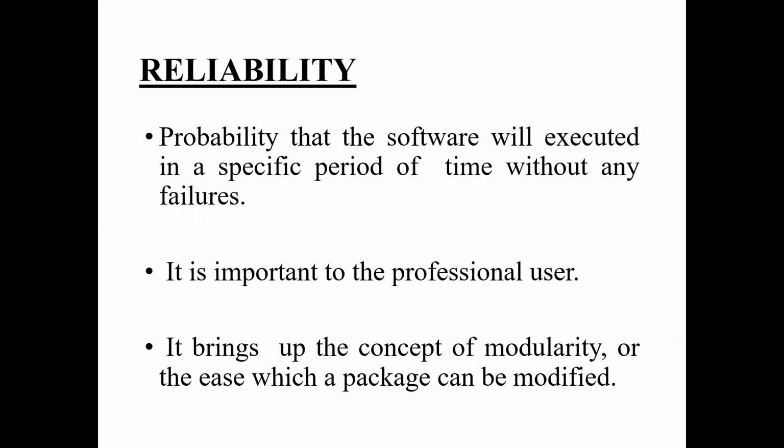It is very important for professional users that the software should work properly. It brings the concept of modularity, or you can say with ease, the package can be modified. So this is all about reliability.